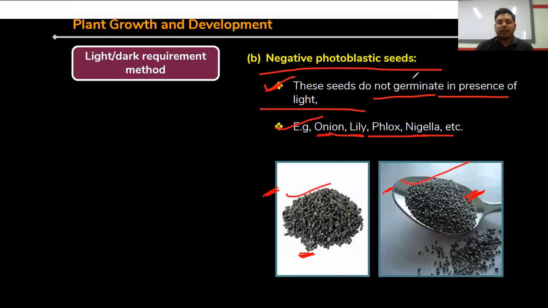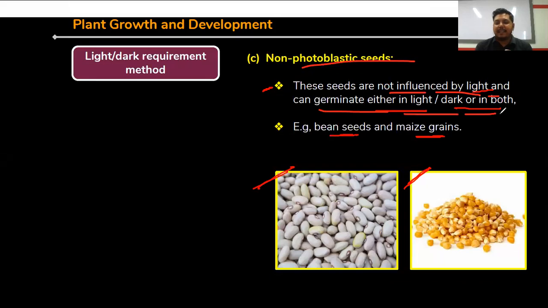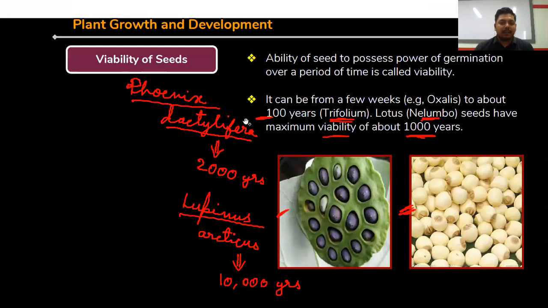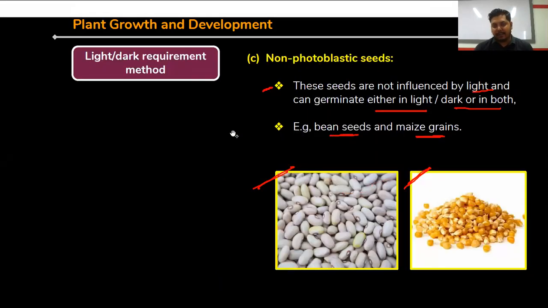Non-photoblastic seeds: these seeds are not influenced by light and can germinate either in light or dark or in both. So non-photoblastic seeds means there are also some seeds that do not have any affinity with light, and they are simply germinated in presence of light, in absence of light, or in both cases. Some examples of these non-photoblastic seeds: bean seeds and maize grains. Clear? So this is the light or dark requirement method of seed dormancy. Clear?